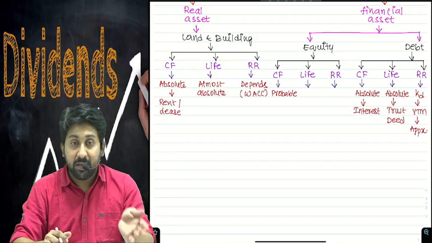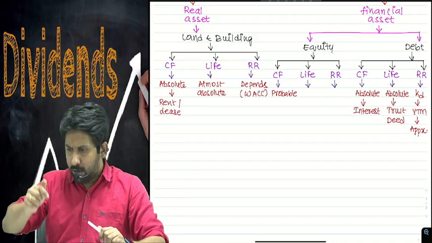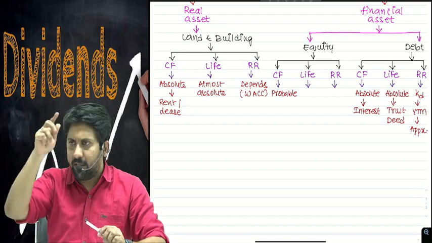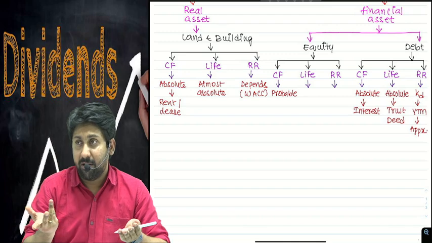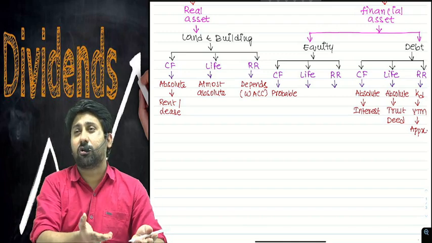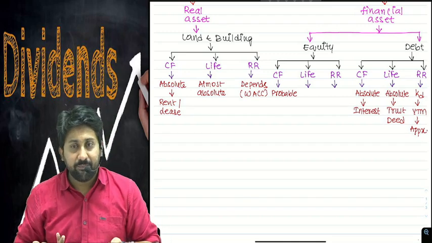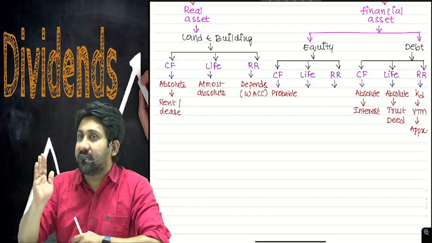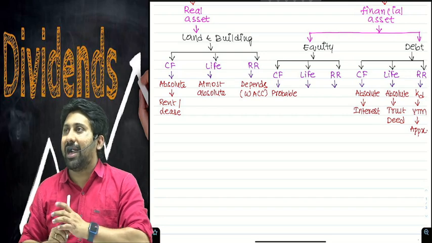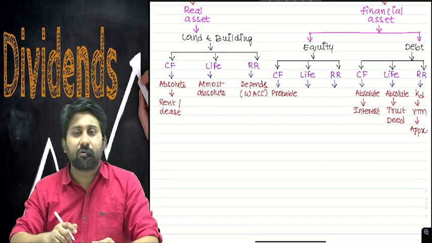It may come, it may not come. I can't give a guarantee that if you purchase this share, every year you will get 5 rupees dividend. If the company doesn't propose a dividend, or shareholders don't declare a dividend, I don't get any dividend. How can you tell that definitely I will get a cash flow? You might give a guarantee that there is an appreciation, but you can't give a guarantee that there will definitely be a cash flow on your stocks.